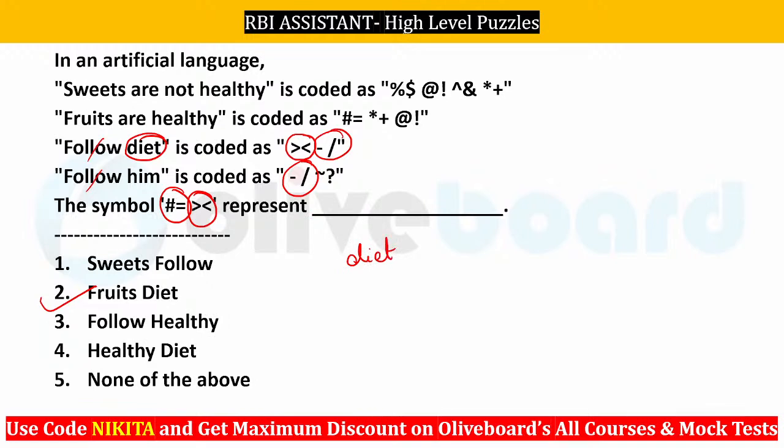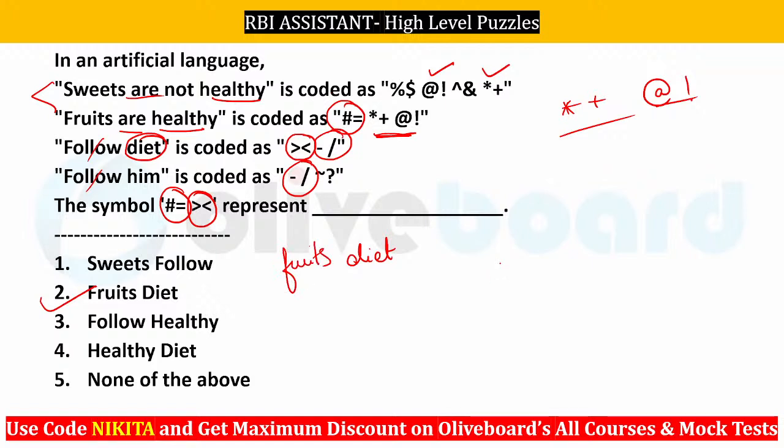And first symbol कहाँ पर आ रहा है? You can see first symbol is coming here. And if you check it out, these two symbols, that is asterisk plus and at the rate and exclamation, they are there in the first one as well. यहाँ भी है, यहाँ भी है. So if you compare the two, what is common? You can see R and healthy, R and healthy. So R healthy will be for these two. That means fruits will be for here. So it will be fruits diet, right? I hope this is clear to everybody, right? So fruits diet would be the right answer here.